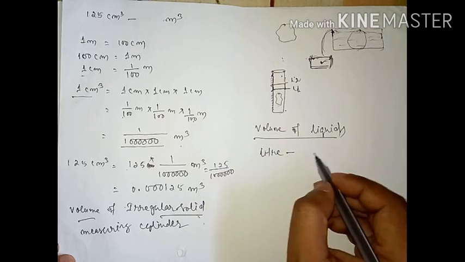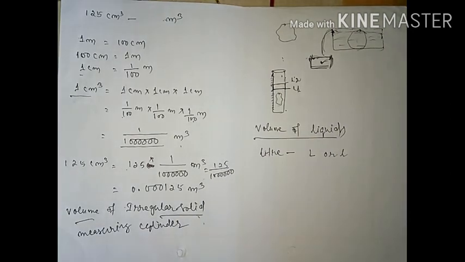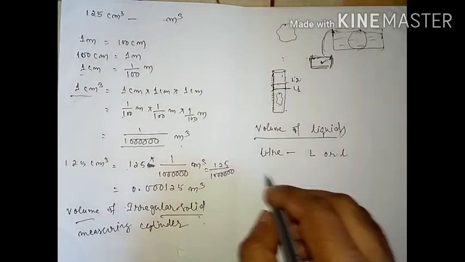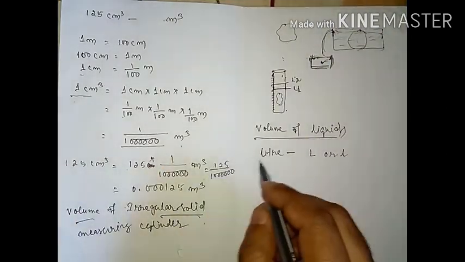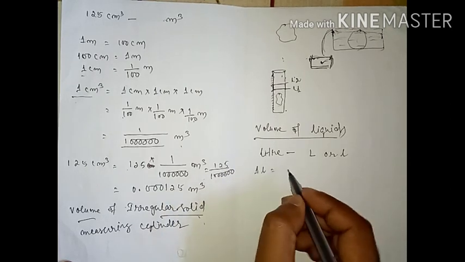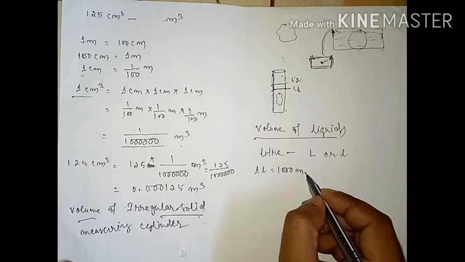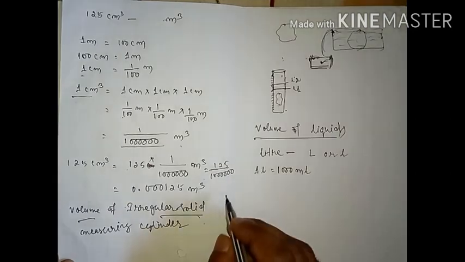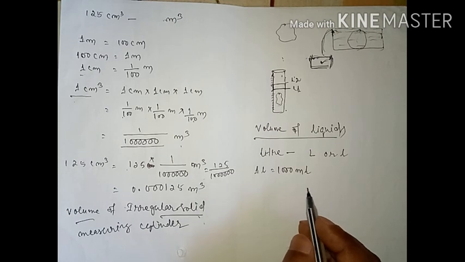Liters. And the short form you can write as L. Understood? This is the unit of liquid volume, students. Now you know, 1 liter is equal to how many milliliters? That is 1000 ml. 1 liter equals this much. Here ml stands for milliliter. Understood? So a milliliter is 1/1000 of a liter.